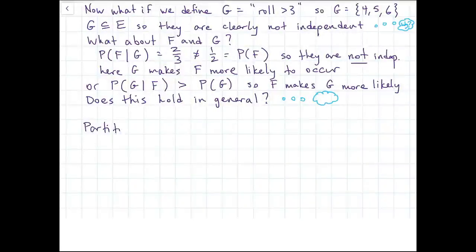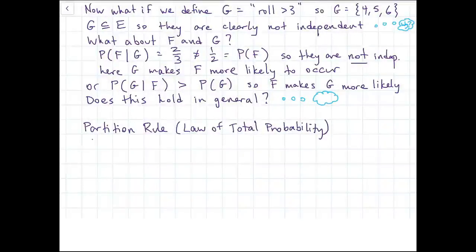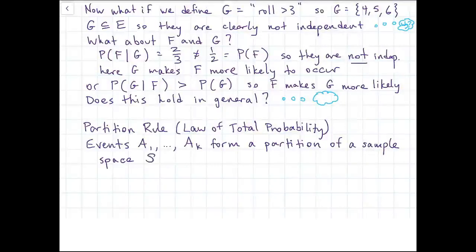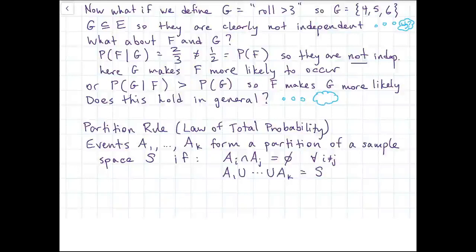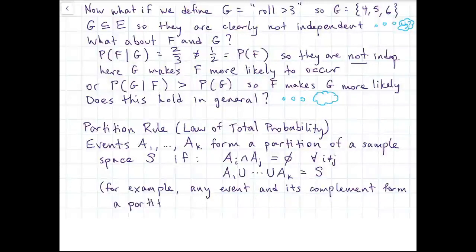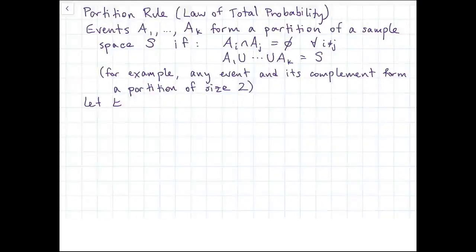All right. Lastly, I want to talk about 2 rules to manipulate probabilities: the partition rule, which is also known as the law of total probability, and Bayes' rule. So we say that events A1 through AK form a partition of a sample space S if the following 2 conditions hold. First of all, we have to have those events be mutually exclusive. So Ai intersect Aj is the empty set, and also they have to cover the entire sample space. So if we union them all together, we get the sample space. An obvious example would be any event and its complement, which makes a partition of size 2, because together they cover the whole sample space.